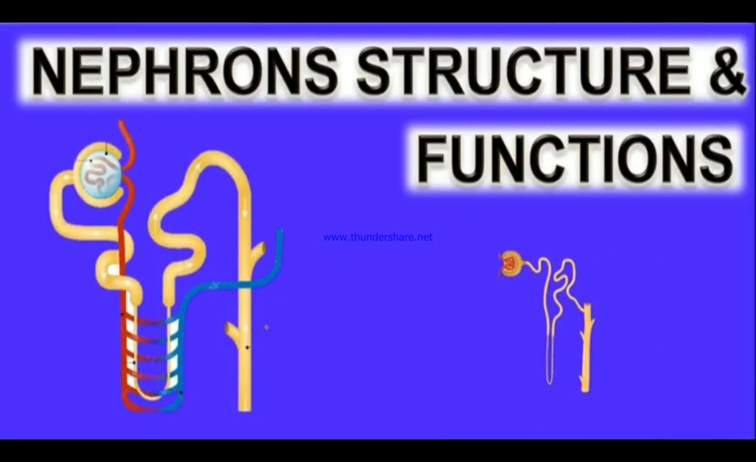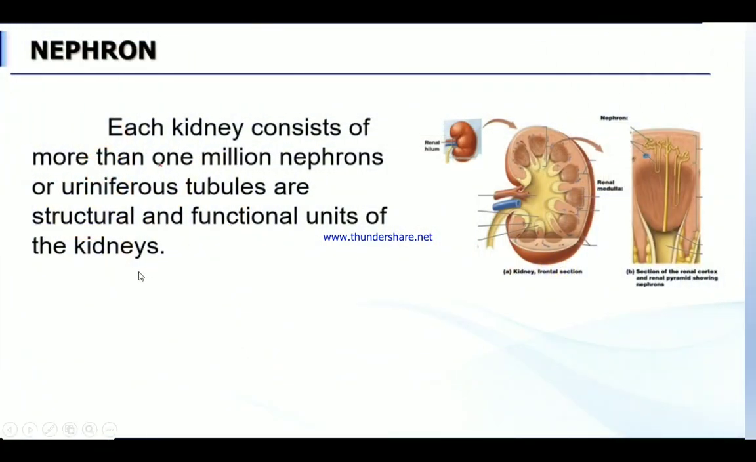I told you already, the kidney is made up of what? Uriniferous tubules or nephrons. The kidney has millions of nephrons present in it, right? So this is the structure of the nephron. I'll explain how the nephron functions. Each kidney consists of more than 1 million nephrons, or you can say uriniferous tubules.